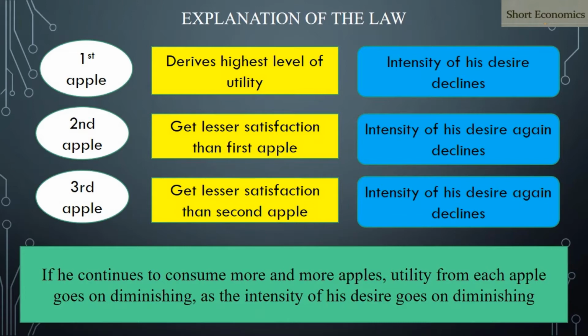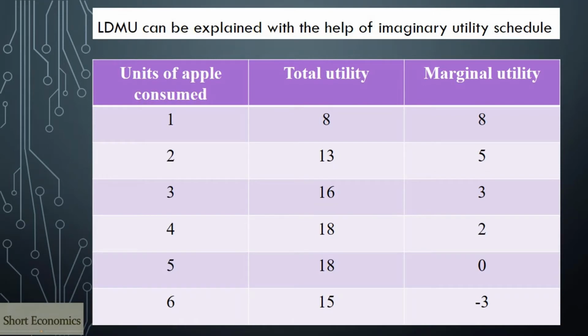Thus, the utility derived from each successive unit of apple diminishes. So this theory conveys that we obtain less and less marginal utility from successive units of a commodity as we consume more and more of it.